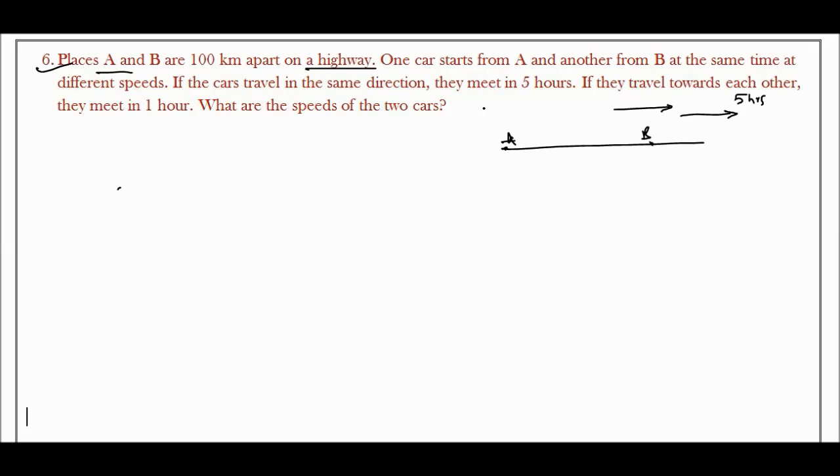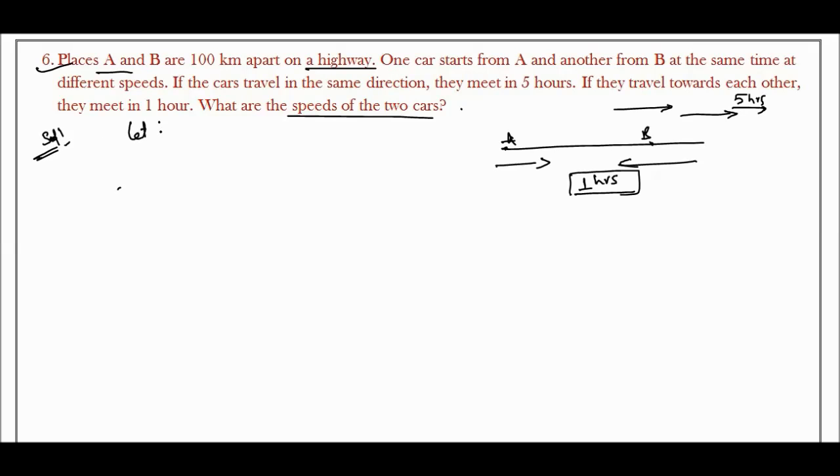If they travel towards each other, in opposite directions, they will meet in 1 hour. What are the speeds of the two cars? In the same direction they take 5 hours to reach each other, and in the opposite direction they meet within 1 hour. So we need to find the speeds of the two cars. The solution starts here.